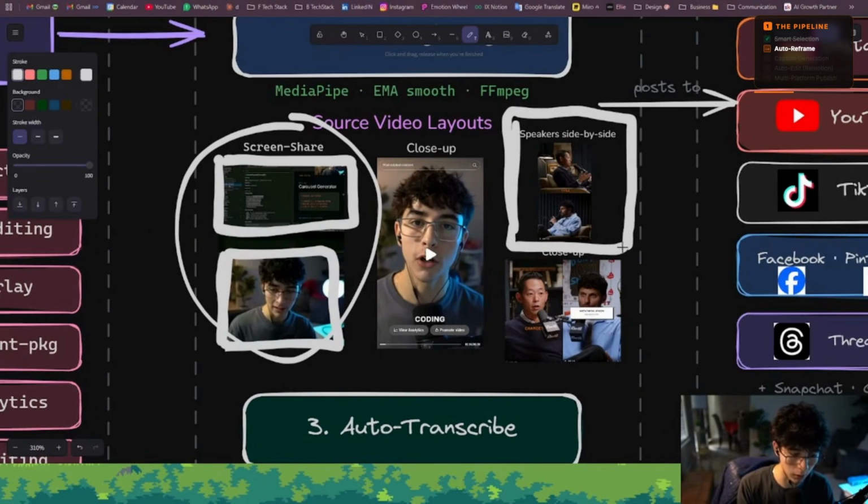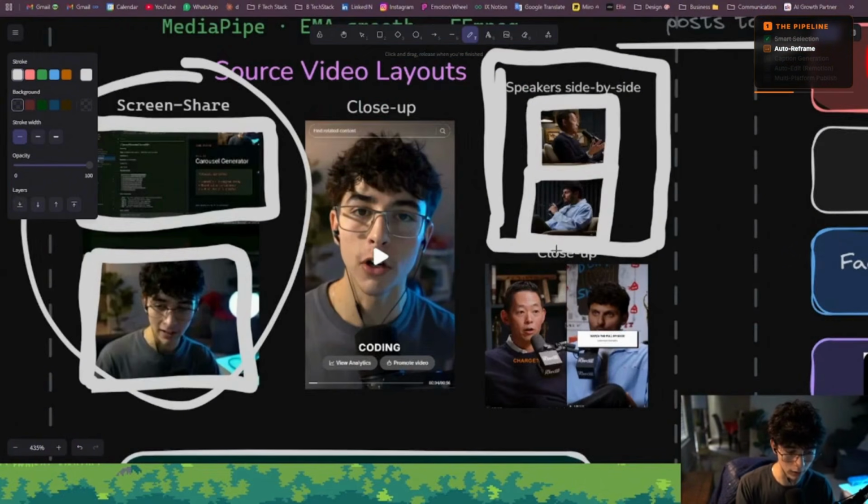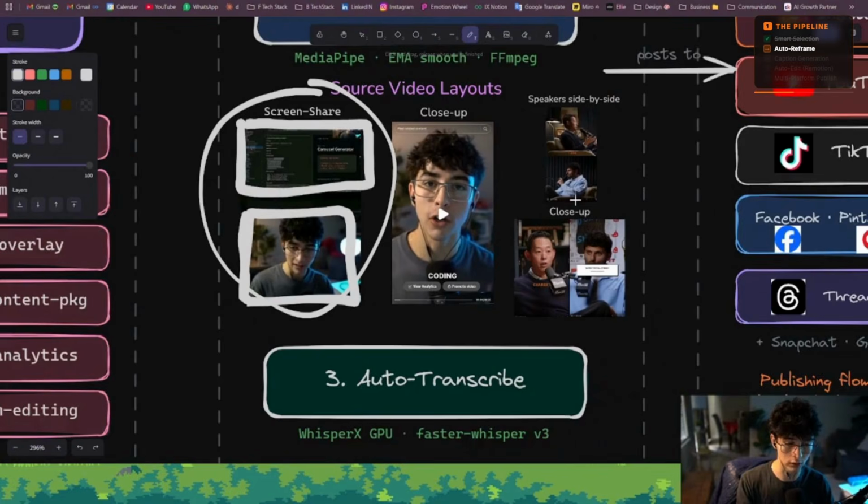This is in the case if you upload a video from a podcast, where you can see 2 speakers, one on the upper half and one in the bottom half. And they work also if there's just a close-up layout. The close-up layout is just one single speaker on the screen.